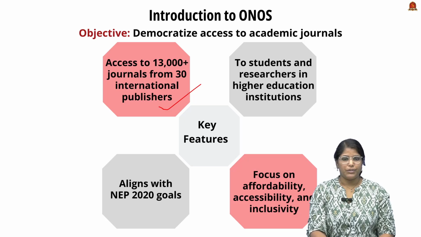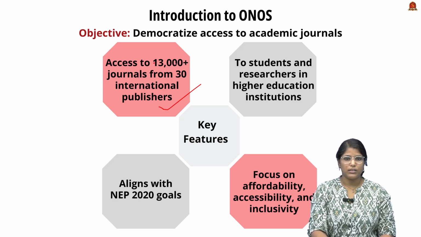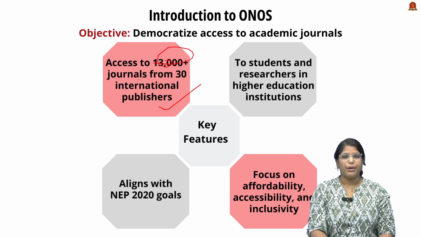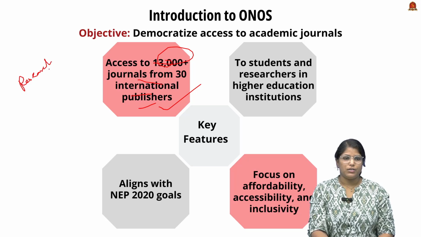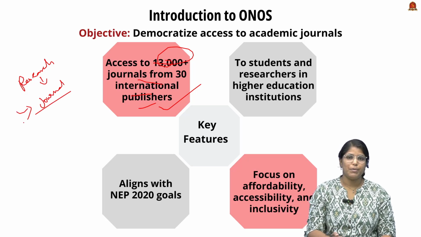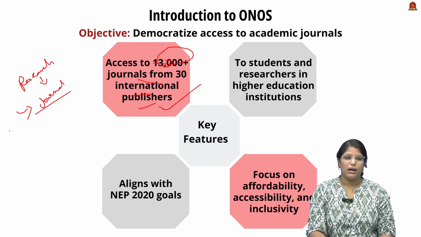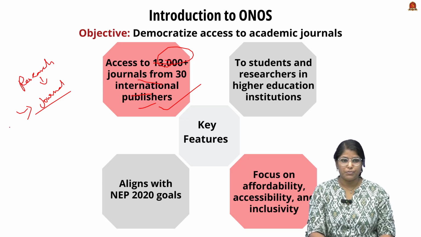See, some of the key features include access to 13,000 plus journals from 30 international publishers. Whenever it comes to research, the findings of the research will be published as journals. For a journal to be published in the first place, the research will be analyzed by an expert in that particular discipline.